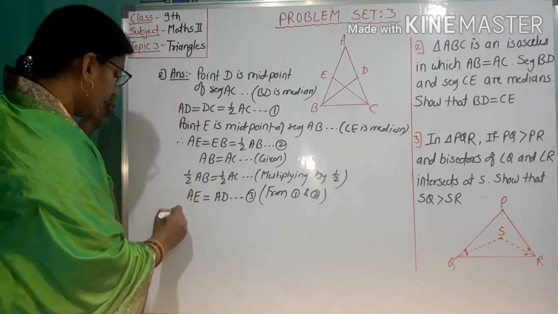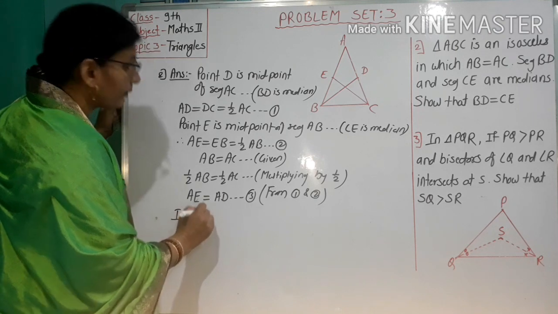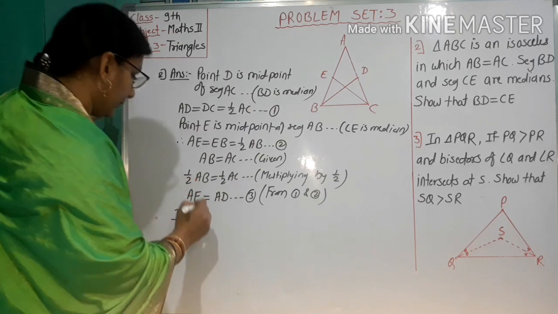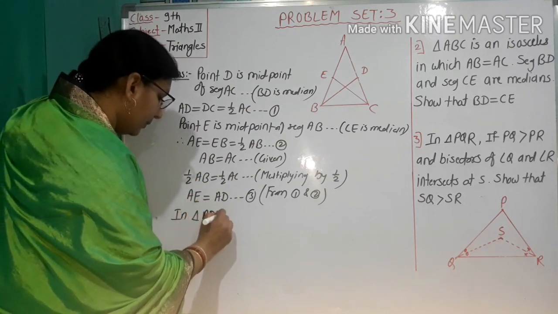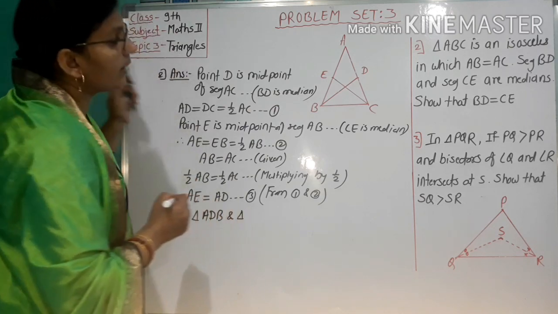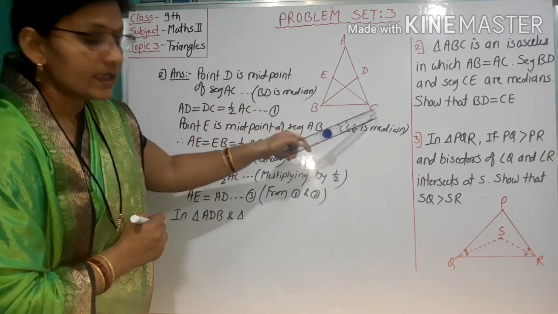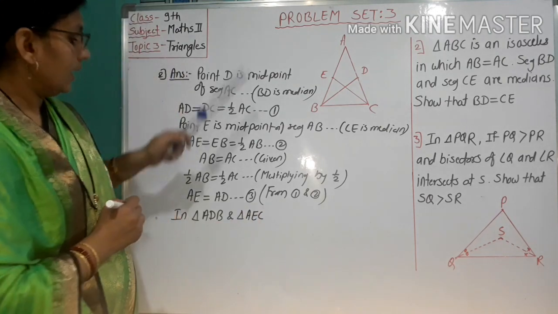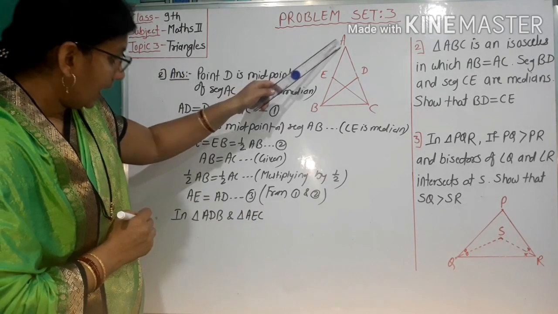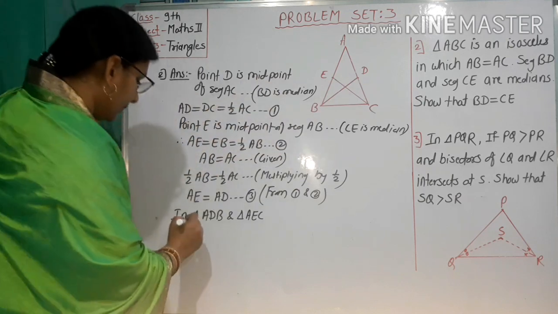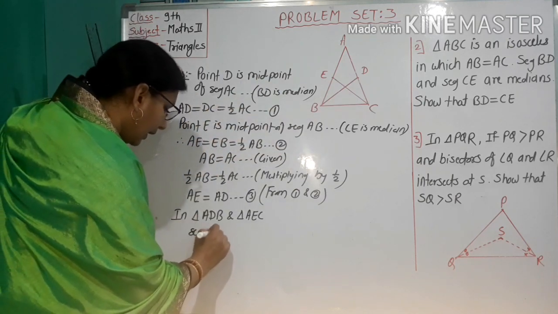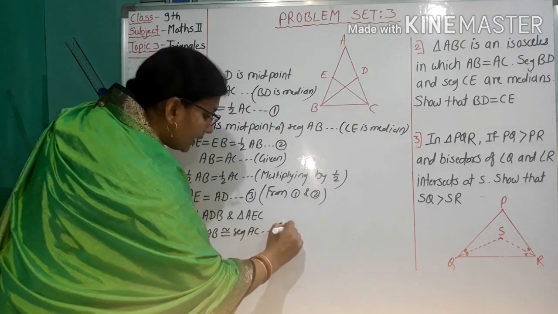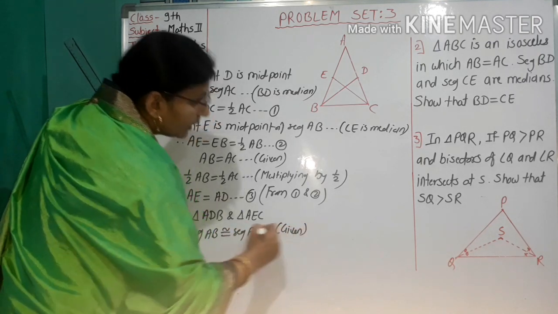Consider triangle ADB and triangle AEC. Here segment AB is congruent to segment AC. Reason: given.